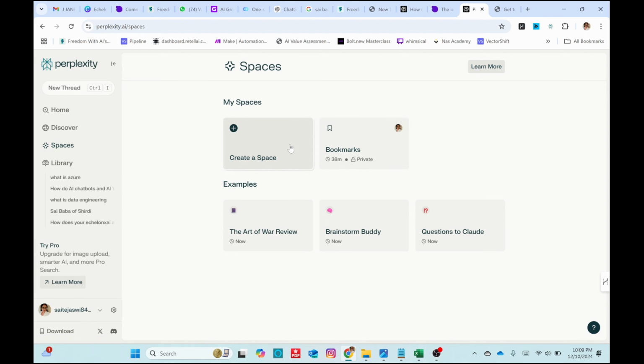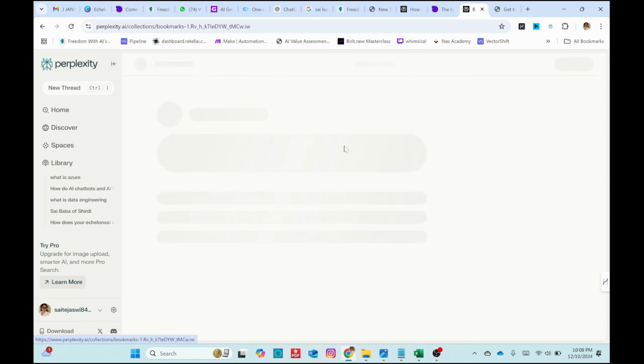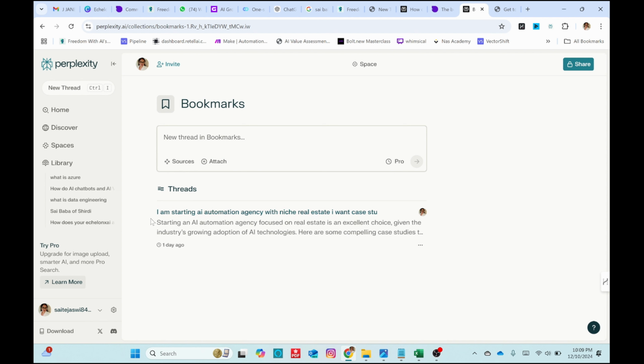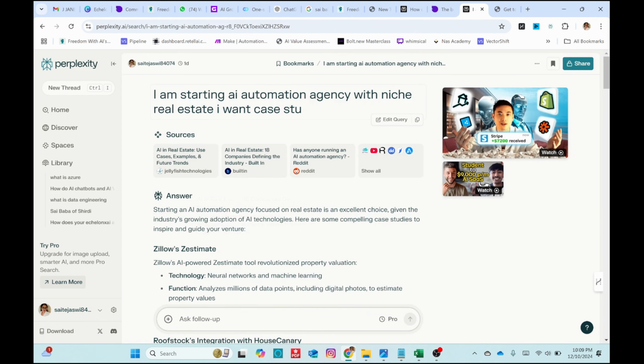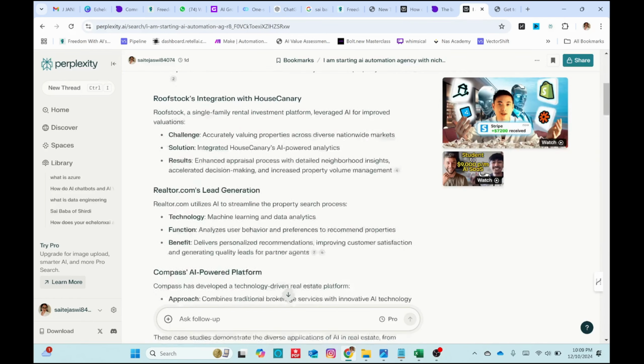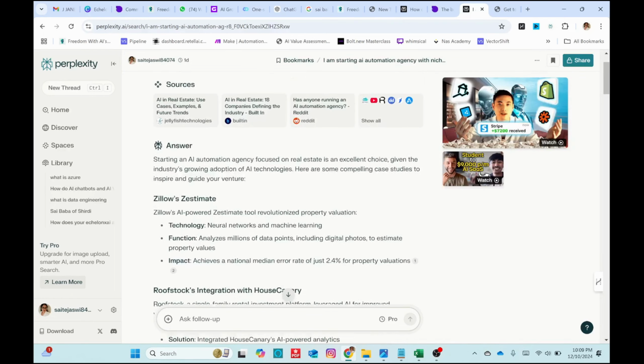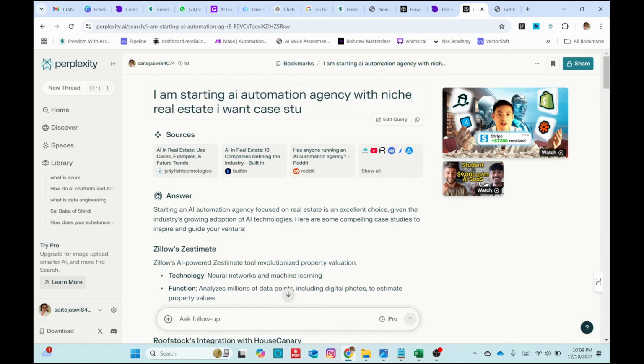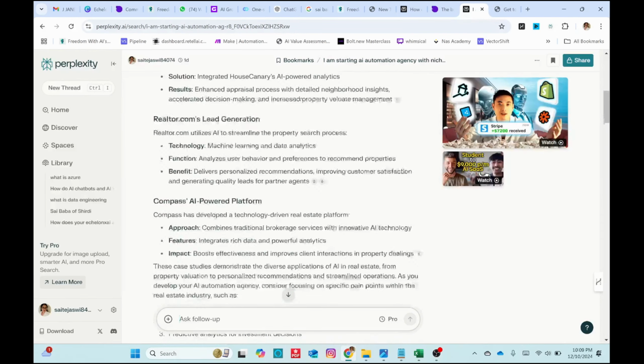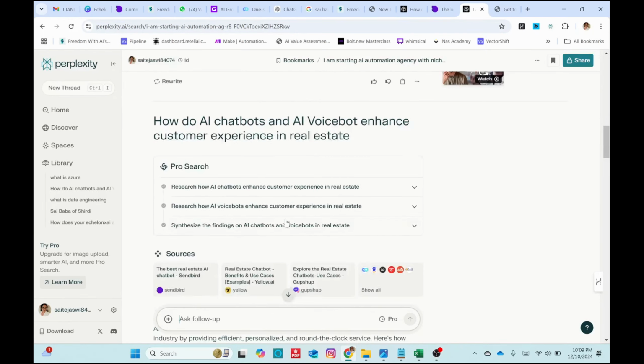So you can create a space, and you can also add a bookmark. So this is one thread I have added as my bookmark. So whichever conversation you feel is important, you can add it. So I have added this as my bookmark.